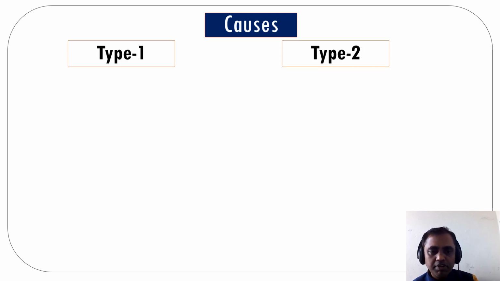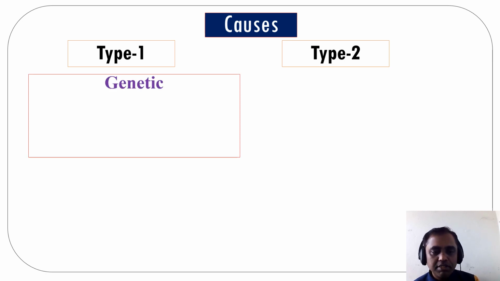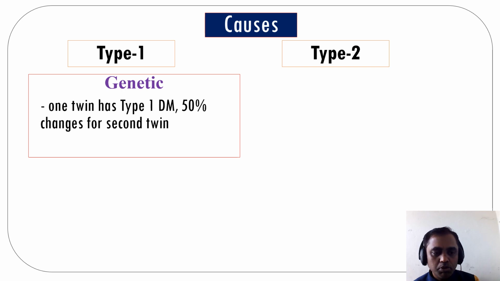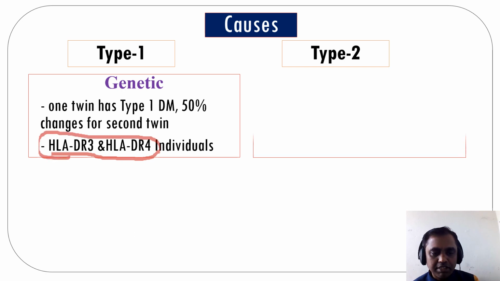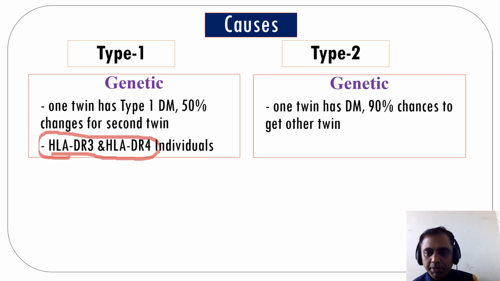We'll study the causes one by one, for type 1 and type 2 diabetes mellitus. For type 1 diabetes mellitus, a common cause is genetic. If one twin has type 1 diabetes mellitus, there is a 50% chance for the second one to get it. HLA-DR3 and HLA-DR4 individuals may get type 1 diabetes mellitus. This is one of the very important questions for the viva as well as other examinations. In type 2 diabetes mellitus, if one twin has type 2 diabetes, there is a 90% chance for the other twin to get type 2 diabetes mellitus.